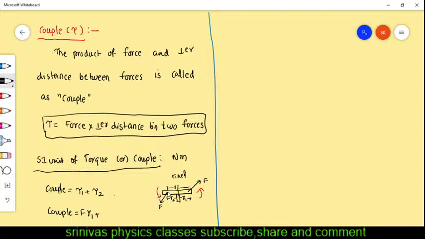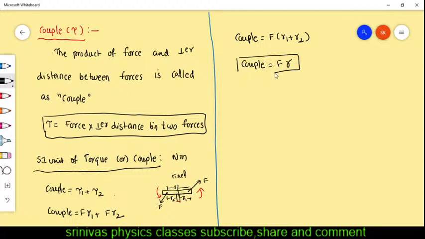Second torque is due to the force on the other side, which is F force. Its perpendicular distance from the fixed point is R2. Then F R2 we write. Then the couple is equal to the sum of the two torques, that is F R1 plus F R2. F is common, we will get R1 plus R2. Then the couple formula we will get is F into R, right?